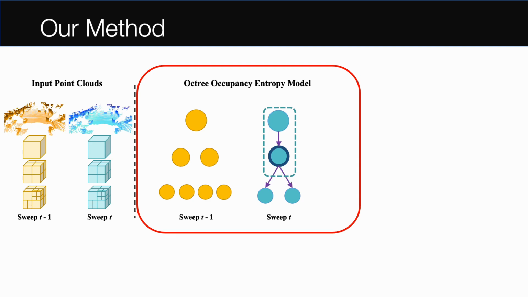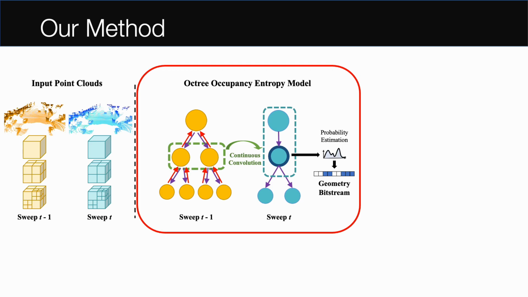Since we traverse octree nodes in breadth-first order, we first do top-down feature aggregation in our current sweep to aggregate context from ancestor nodes. For the past sweep, we use both top-down and bottom-up aggregations to construct temporal context per node. We then use continuous convolution to aggregate these temporal features from the past to our current octree. Continuous convolutions are learned convolution layers for non-grid structured data, making it well suited for LiDAR. Finally, we use the resulting probabilities for entropy encoding to get a geometry bit stream.